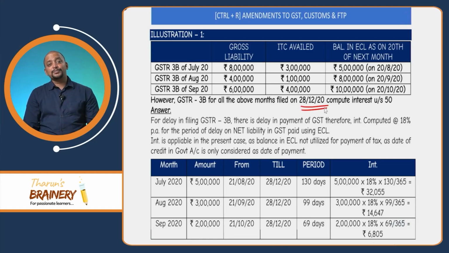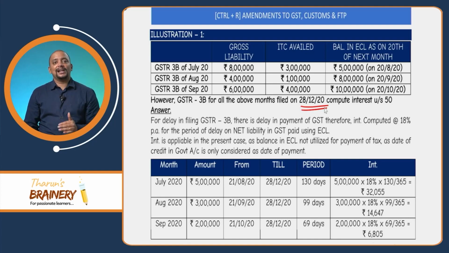So even though he deposited the money into the cash ledger, will interest be applicable? Yes, interest will be applicable, because what is considered as the date of payment? The date on which 3B is filed is considered as the date of payment, but not the date on which he deposits money into the cash ledger. So interest is applicable in this case, but interest is computed only on the net liability, because this is on account of delay in filing 3B.